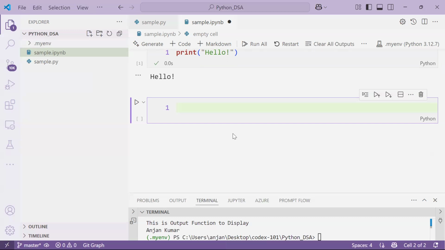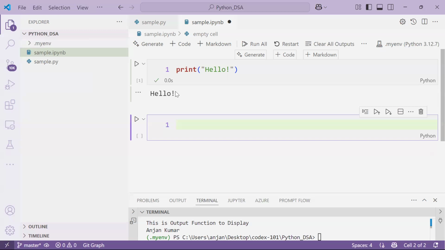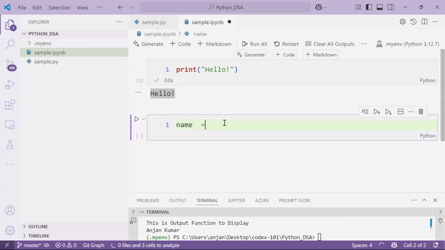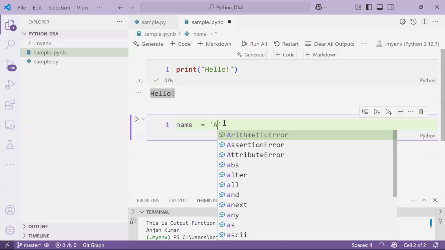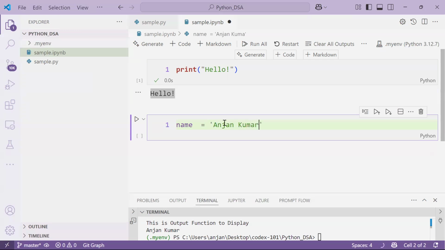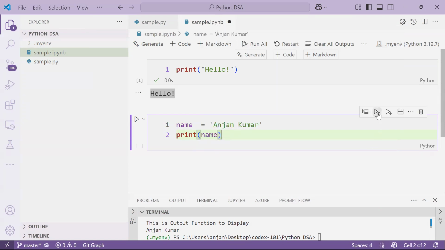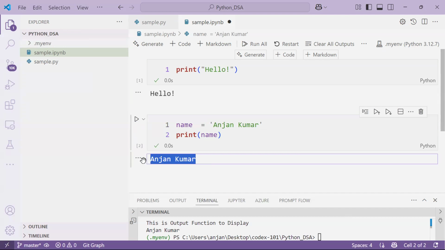Okay, see, after the installation is done, then it will show you the options itself, right? For example, I can give some name here and save it, and you can run it. You can write some kind of statement, and simply we can run it. Here we have the run option, right? You can execute the cell. When you're executing the cell, you're getting the output here itself. Okay, so this is interactive.